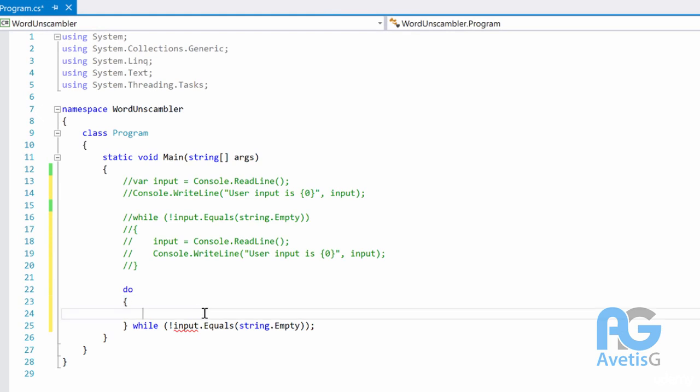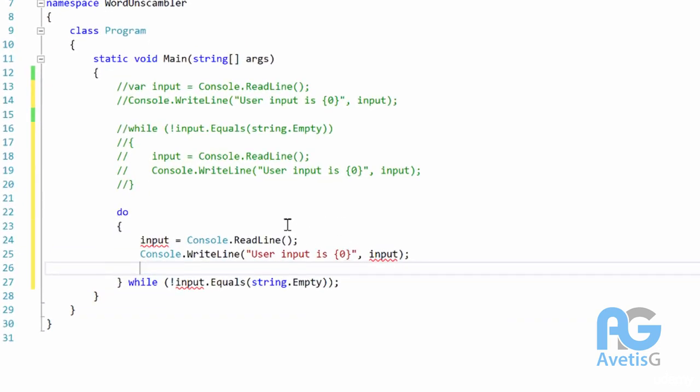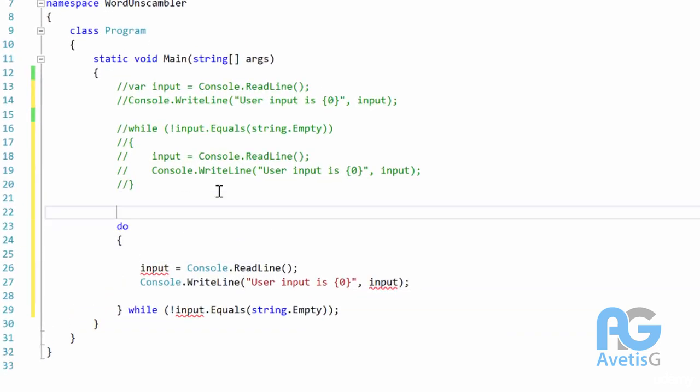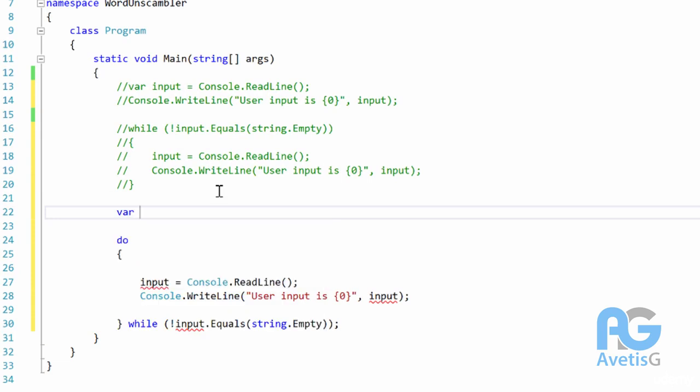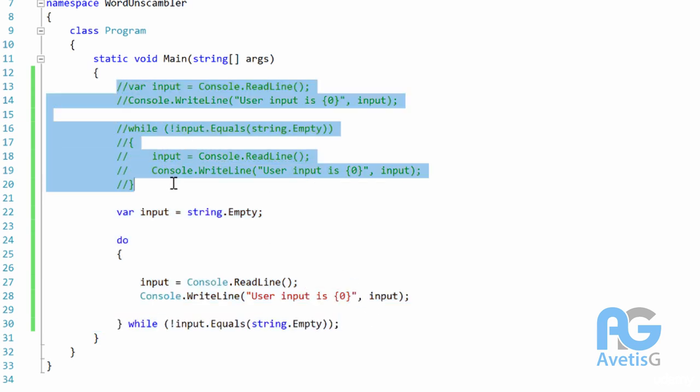So the block that we want to execute. We'll uncomment it by using Control-KU and space it out just for better readability. I will go ahead and declare a variable called input and initialize it with an empty string using string empty. So this will do the same thing as the above code.